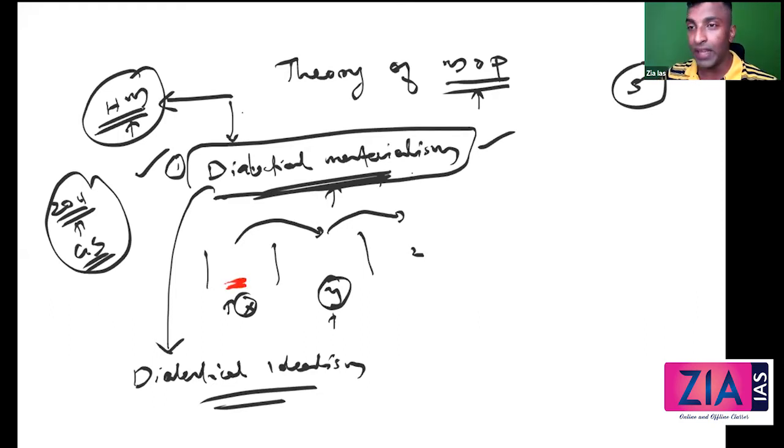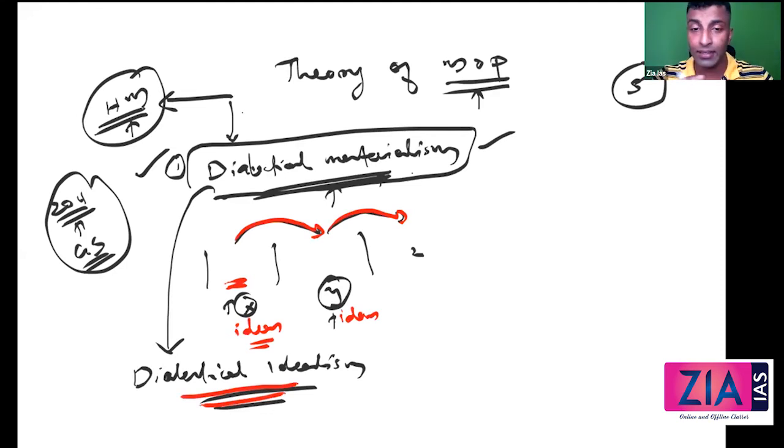Hegel says the same. There will be contradictions. When the contradiction is there, what will happen is there will be ideas, and then that problem will be solved. You will enter here. Again, contradiction will come. There will be new ideas. The problem will be solved. Another society, there will be contradiction. Again, ideas. So that is what dialectical idealism is.